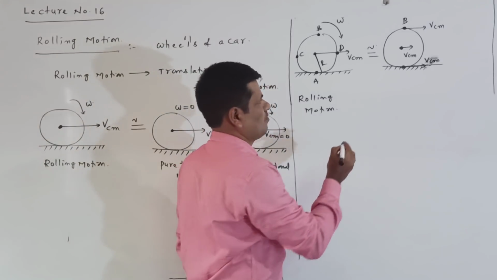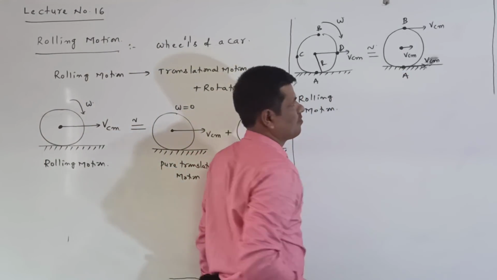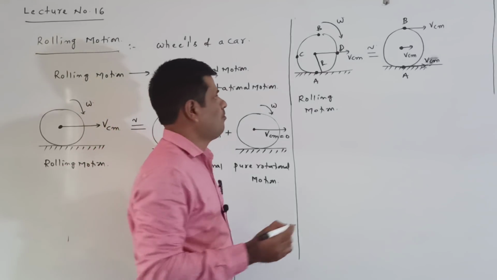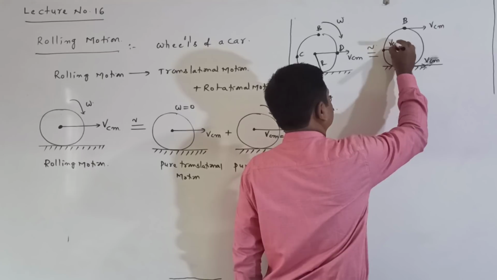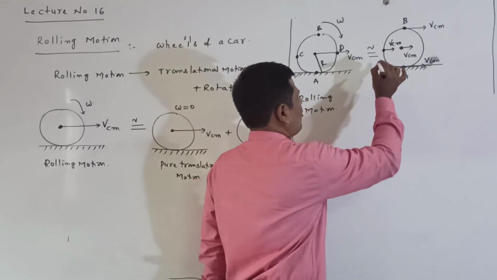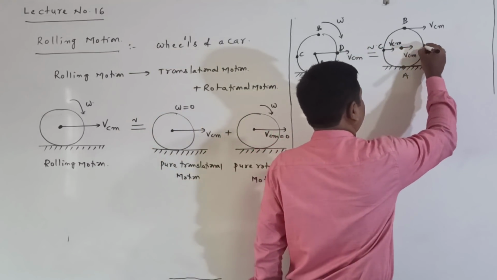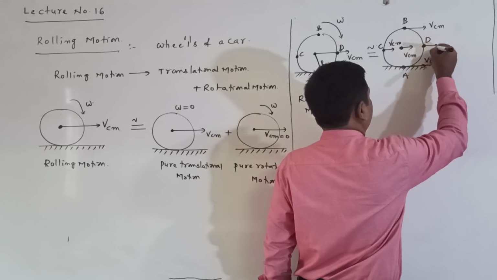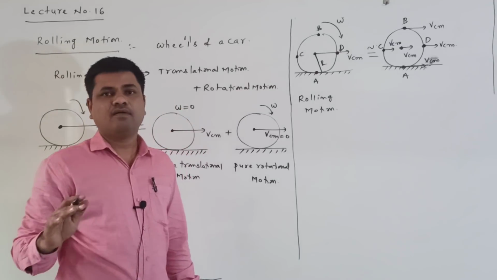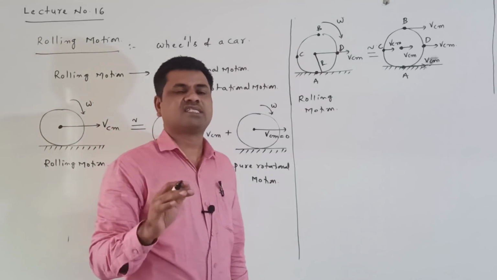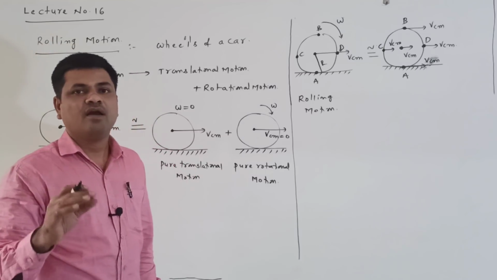Clearly listen. Every particle. Now point C is also moving with velocity Vcm. Point D is also moving with velocity Vcm. Every particle on the disc or body is moving with the same velocity Vcm.